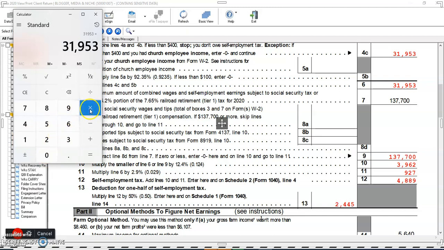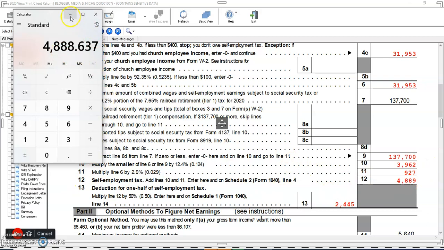953 into, now it comes to $927 here in line number 11. And self-employment tax, so plus 3962, it comes to 4889. So here it is, line number 12.